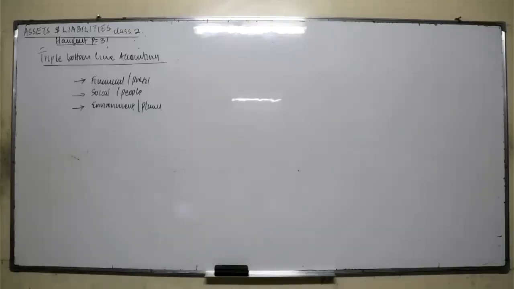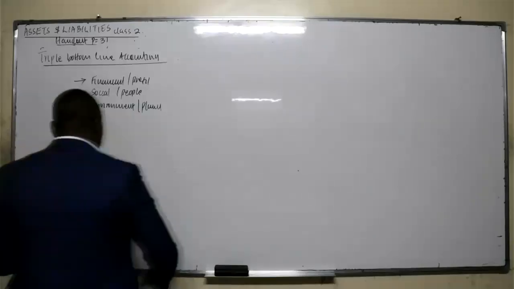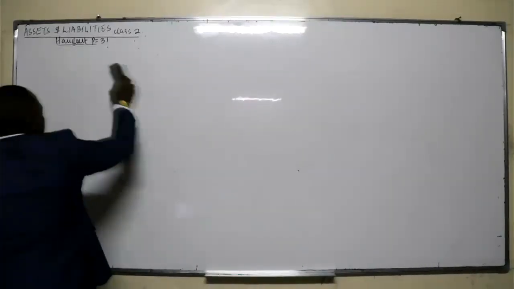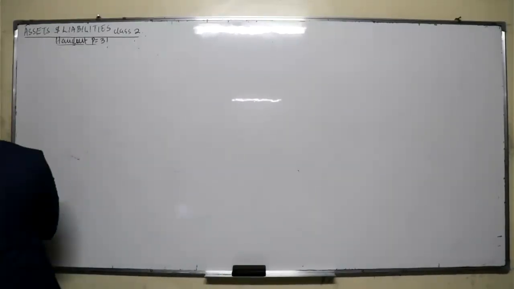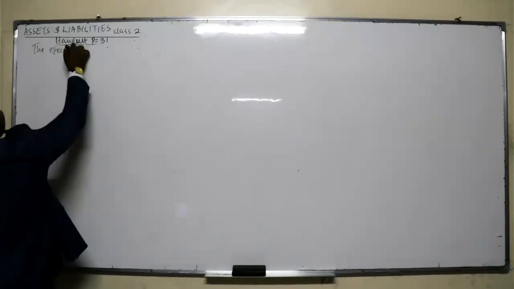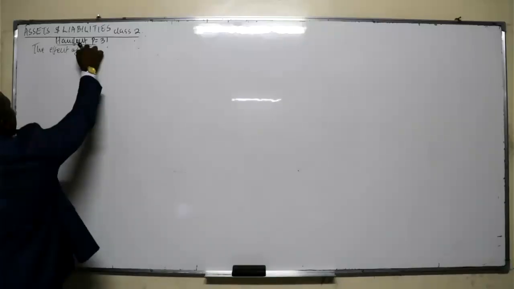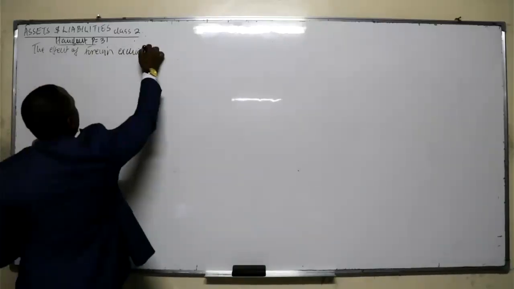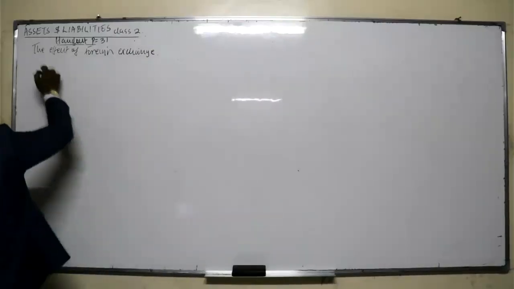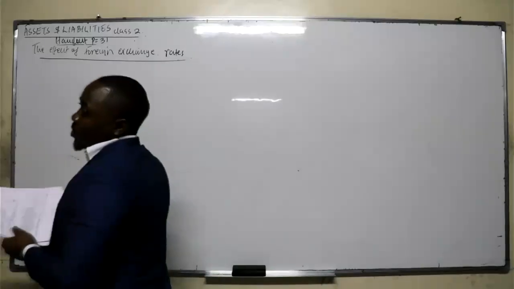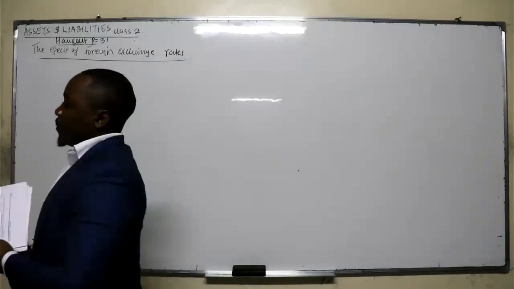So that was the triple bottom line. Now lastly, I want to look at IAS 21. Now IAS 21 is all about the effects of foreign exchange rates. This one I don't want you to use the handout. I want to summarize them.